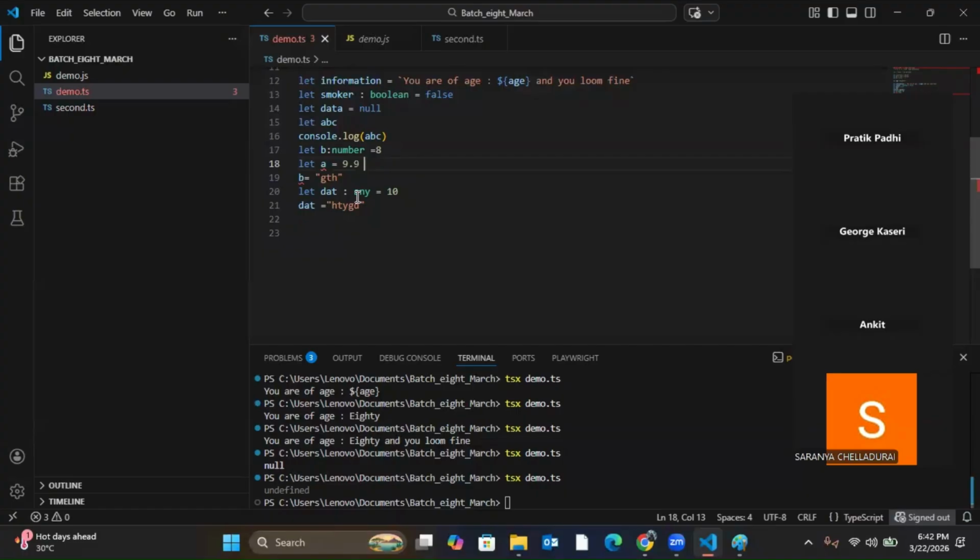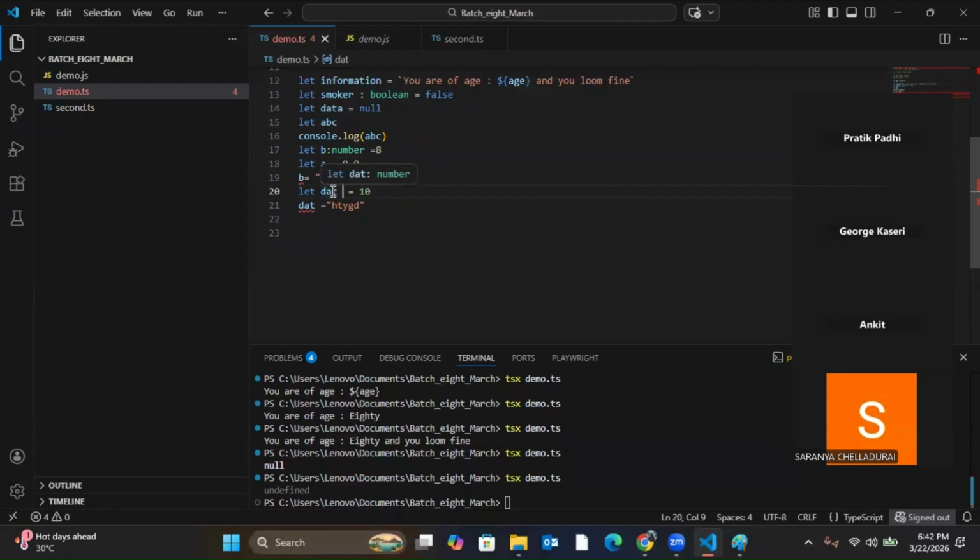If I don't give any, I have to give some value, right? Either it can be a string or a number, to make it understand the data type. Now, when I give 10, automatically TypeScript will understand it is a number. If I give a string, it will automatically understand it is a string.